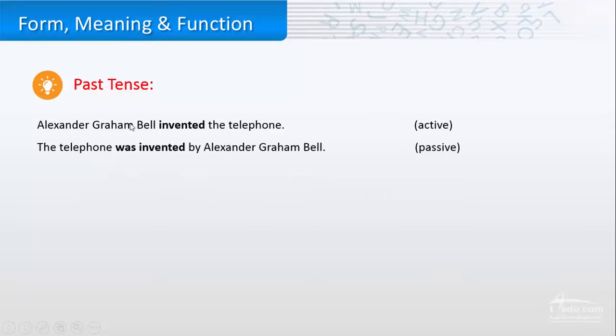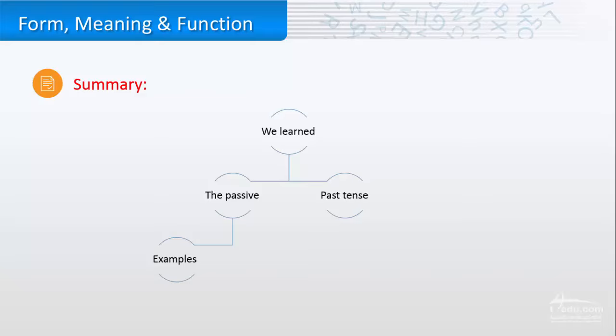The past tense, when we use it for the active, for example, Alexander Graham Bell invented the telephone. So here, invented is in the past. If we wanted to make it passive, the telephone was invented by Alexander Graham Bell. So the verb to be here is was because again, this one is in the past tense, and invented is the past participle of invent.